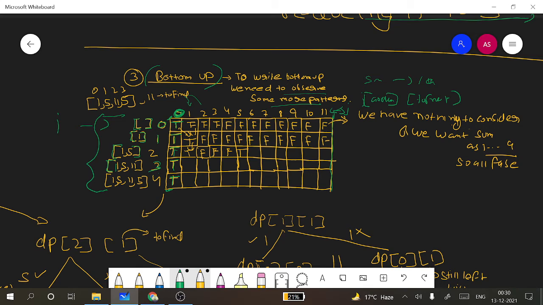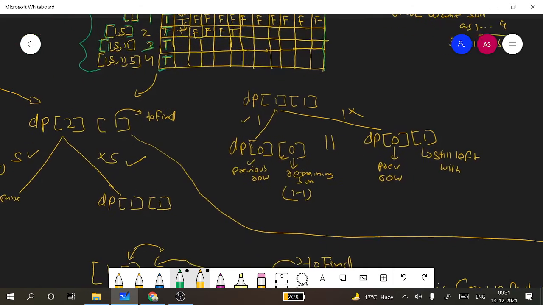Now in this ith row, we don't have anything in our bucket, but we want to construct 1 or 2 or 3 or 5. All this cannot be constructed, so we would be putting simply false here. Now for the other cases, let's analyze this.